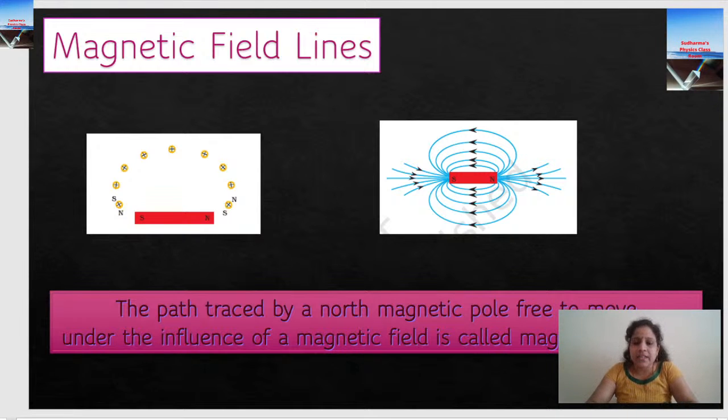What are these magnetic field lines? To express or to show up to what distance this magnet will be applying a force, or the magnetic material will be experiencing a force, we have the method of plotting the magnetic field lines. You can see we will be keeping the bar magnet over a piece of paper. This experiment is very simple. Since I have a magnet and a compass needle also, we will be able to plot the magnetic field line.